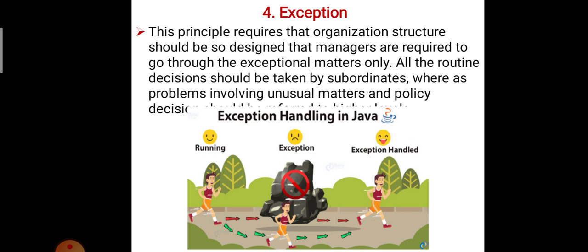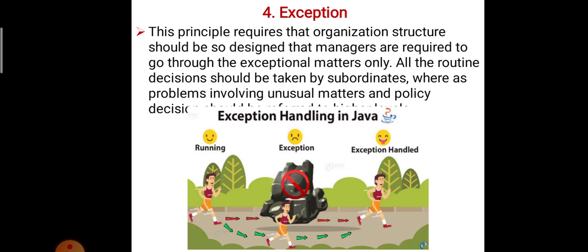All the routine decisions should be taken by subordinates, meaning your manager. But if at any time the manager or supervisor cannot handle the employee's problem, the employee goes directly to the director body, where the problem involves unusual matters and policy decisions. Okay, exception handling in Java is shown in the figure.